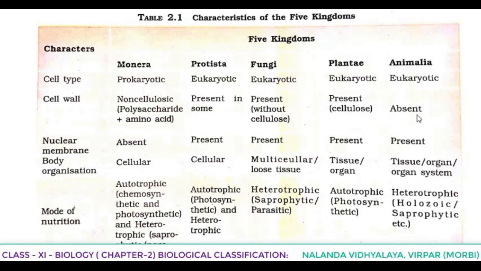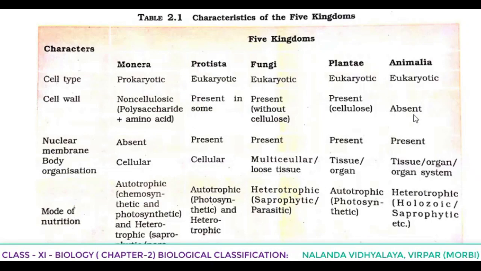Whenever we have to distinguish animal cell and plant cell under the microscope, how we are easily identifying them? On the basis of the cell wall only. If cell wall is absent, that is an animal cell, and if cell wall is present, it is a plant cell. So in Animalia, cell wall is absent.